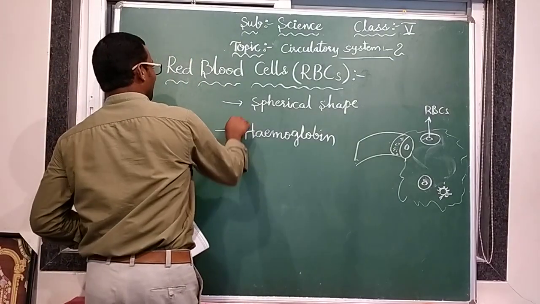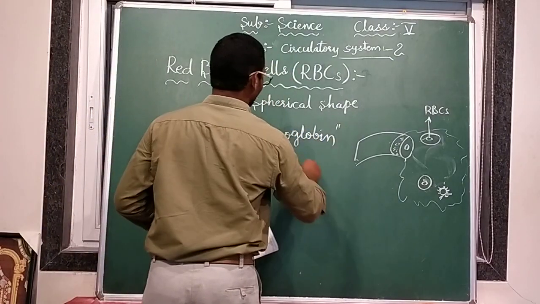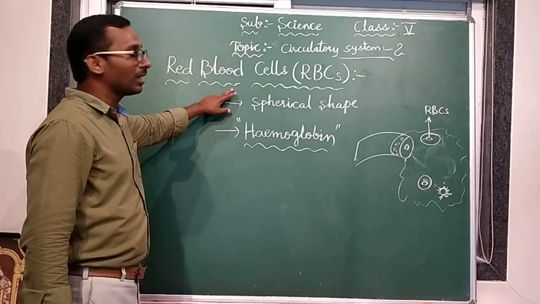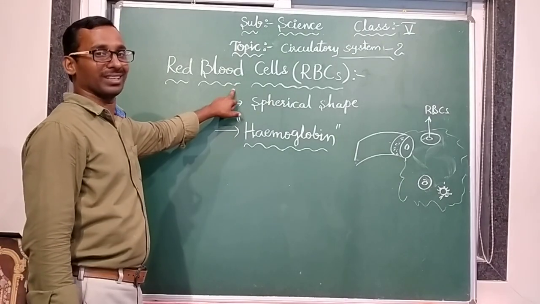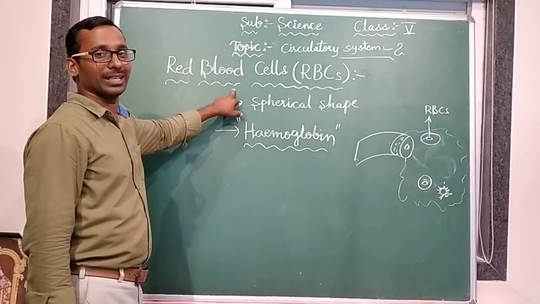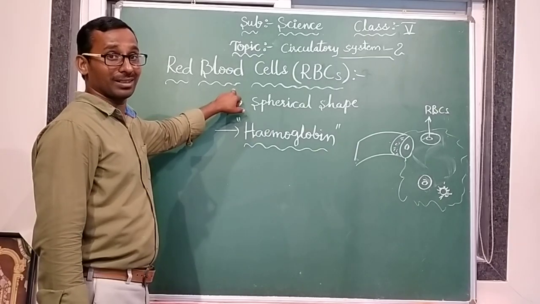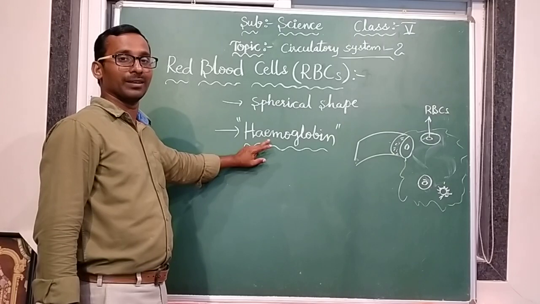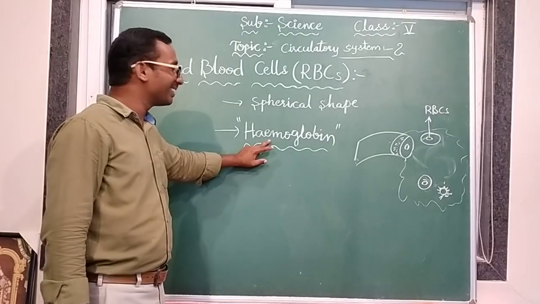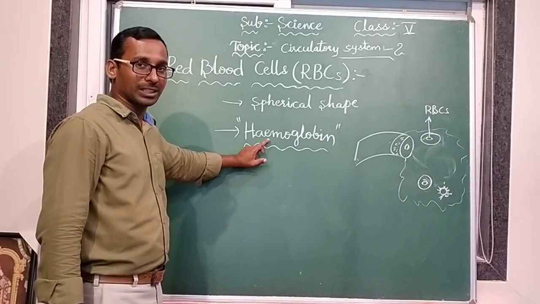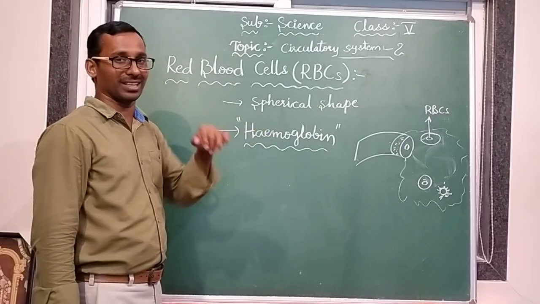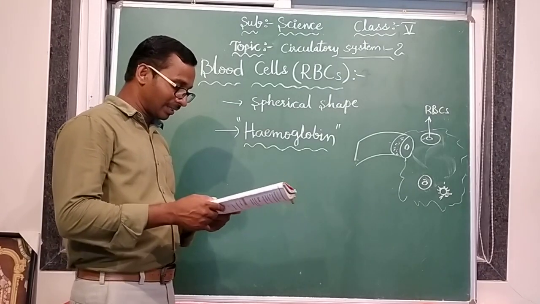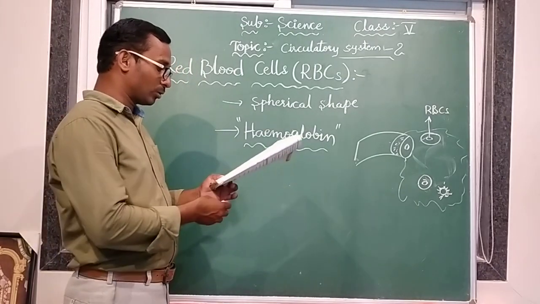Hemoglobin is a color pigment. With the help of this hemoglobin, these red blood cells are red, and our blood is red. You already understood why our blood is red: with the help of hemoglobin, this color pigment, which imparts red color to the blood.